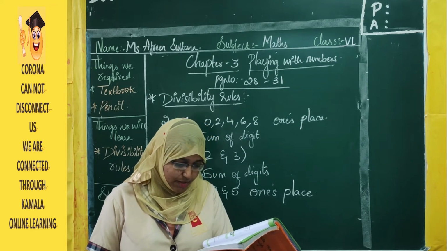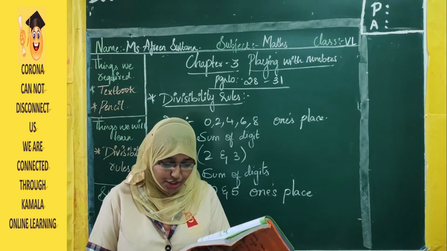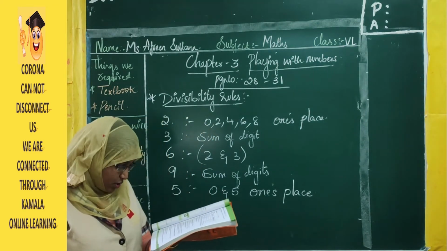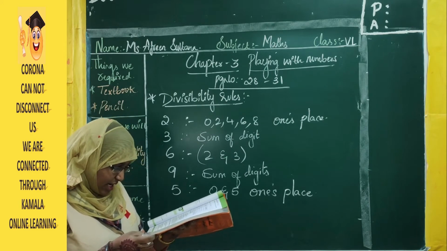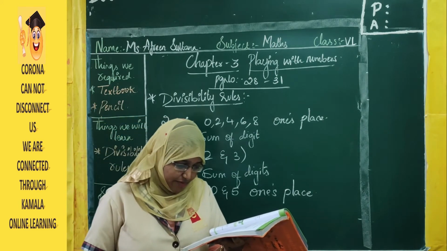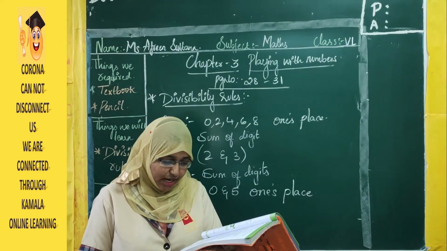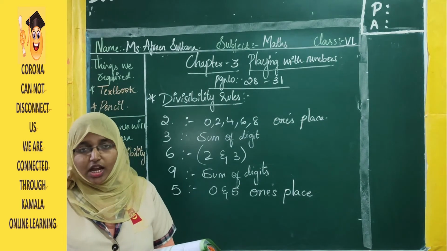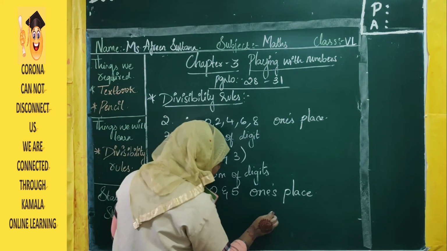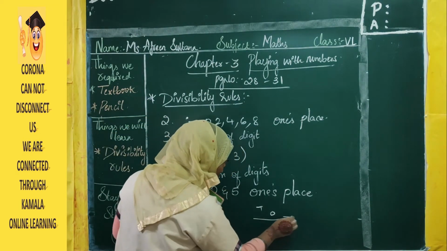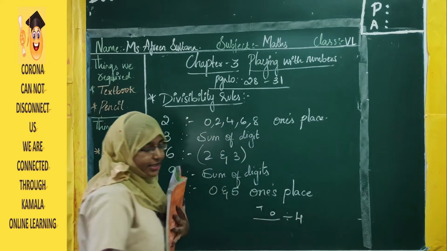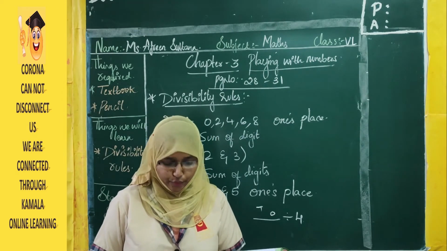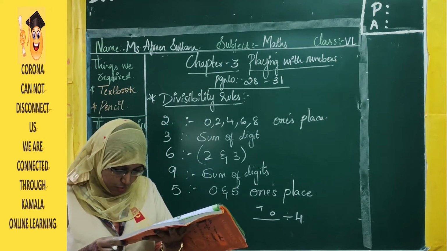A number is divisible by 4 if the number formed by the last two digits, that is at the tens and ones place, is divisible by 4. See here, they have given example number 8. Verify whether 56,496 is divisible by 4. To know that a number is divisible by 4, the last two digits, that is the ones and tens place, should be divisible by 4. Then the given number is also divisible by 4. So here, what are the last two digits?